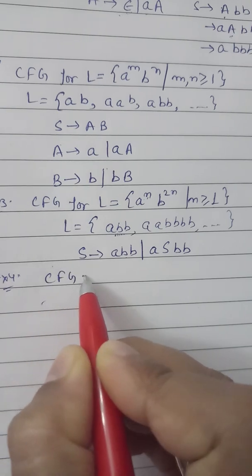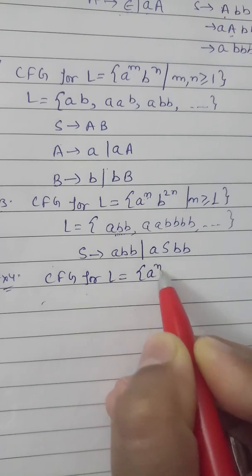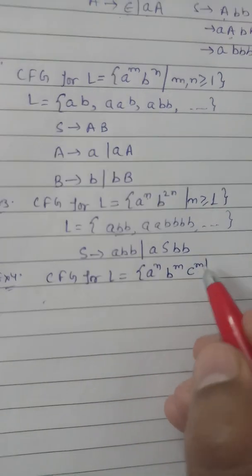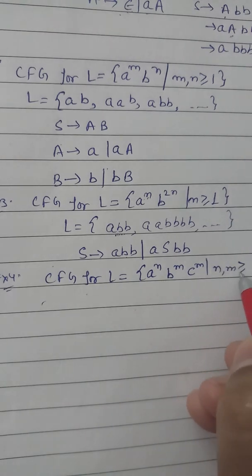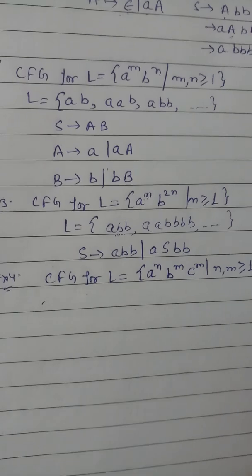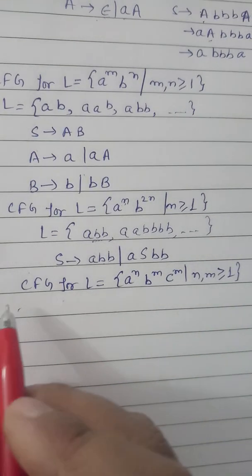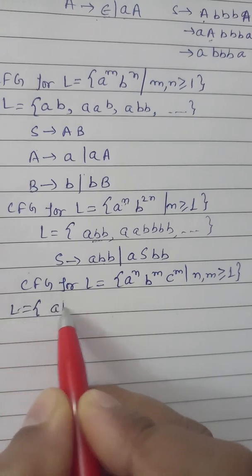CFG for the language a^n b^m c^m, where n, m is greater than or equal to 1. So what can be the language for this? The language can be abc.